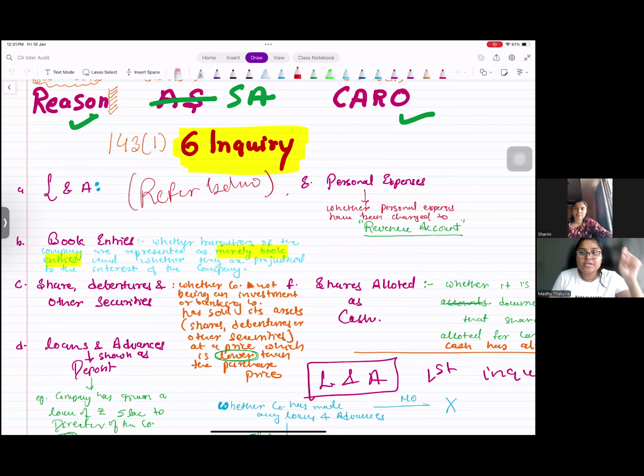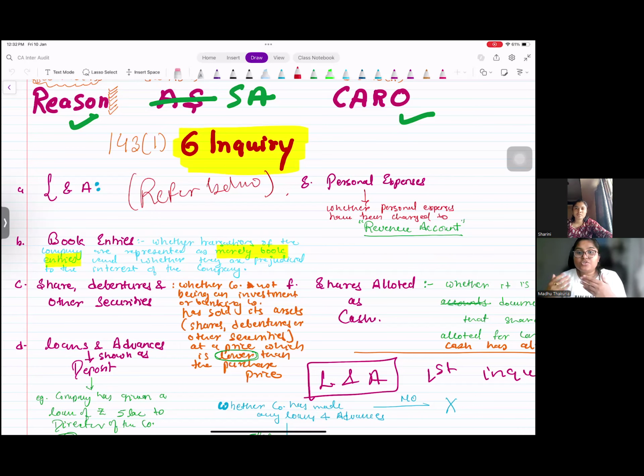Third is shares, debentures, and other securities, right? The company has invested into shares, debentures, and other securities. Then loans and advances shown as deposit; whether any loans and advances are shown as a deposit, you have to make the inquiry about that. Then whether any personal expenditure of all these senior people has been charged to the revenue account, right? They have gone on a personal trip, they have charged it to the company's account.